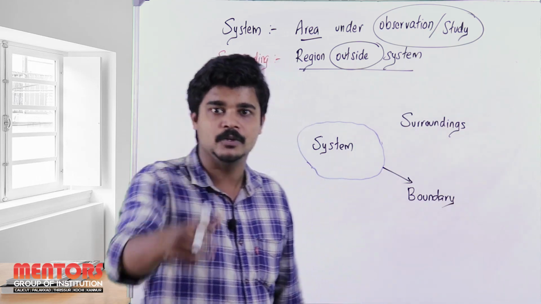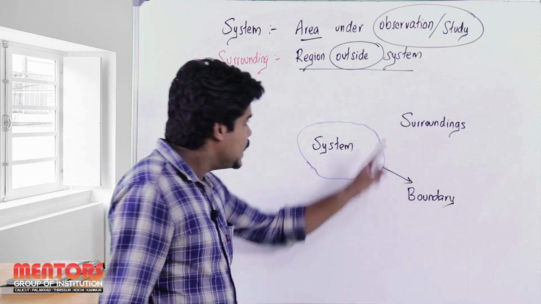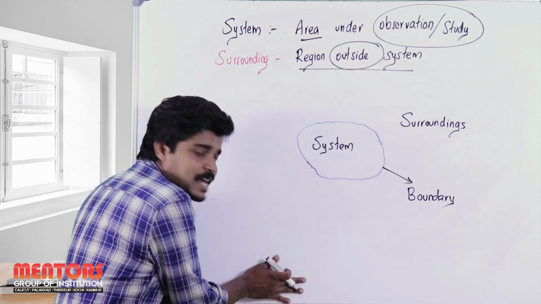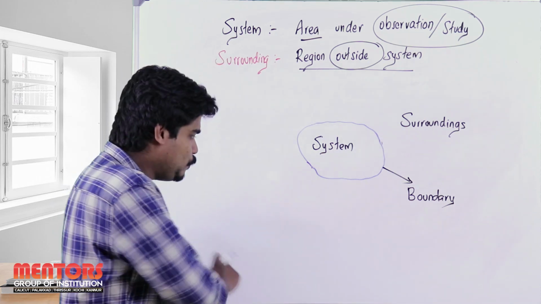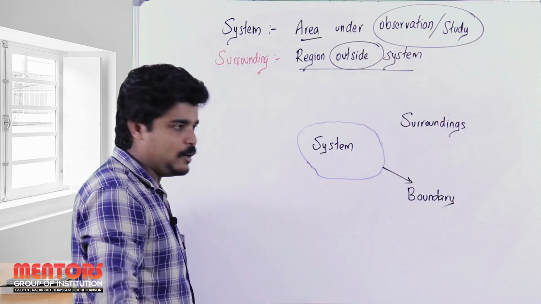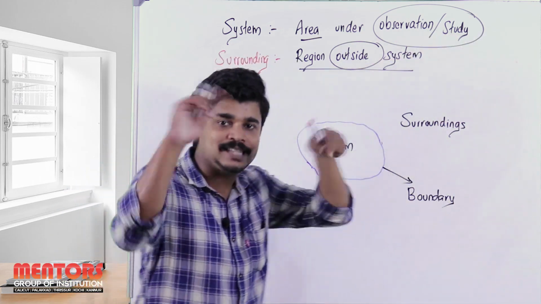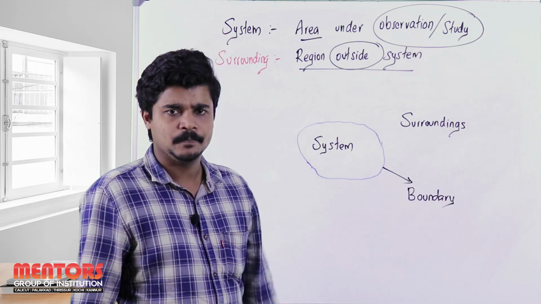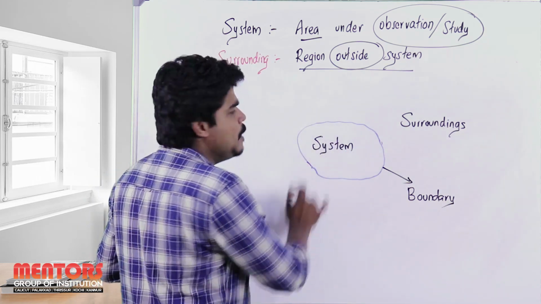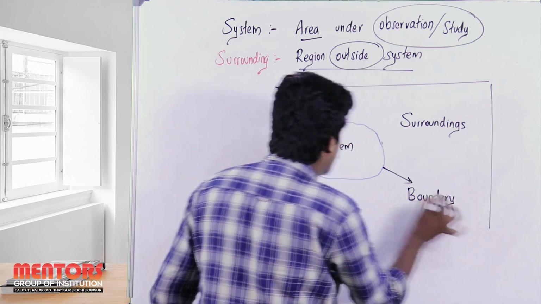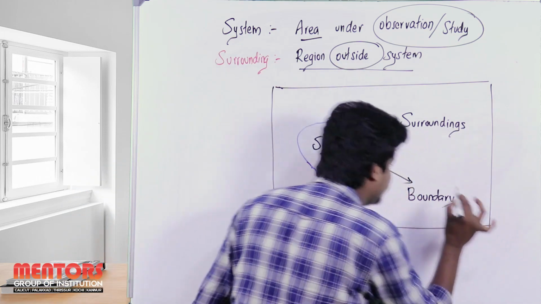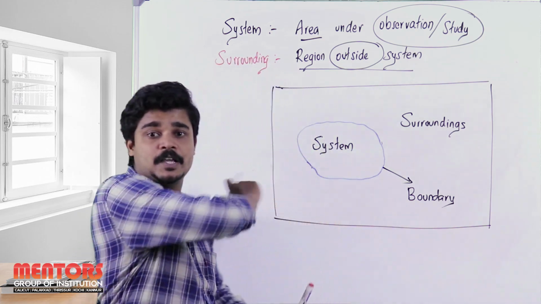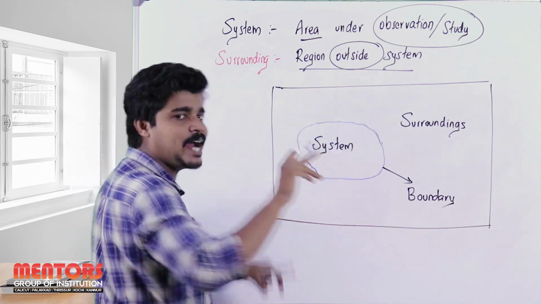So let me tell you what is meant by the universe. Here there is a system, here there is a surroundings. Where are this system and the surroundings? This is actually inside or on this board, right? So this total board is where my system and the surroundings along with the boundary are laid. Or let me tell you in another way. If my system is here, my corresponding surrounding is, as you can see, inside this box. So now I am confining my surroundings from this whole board's area to inside this box.